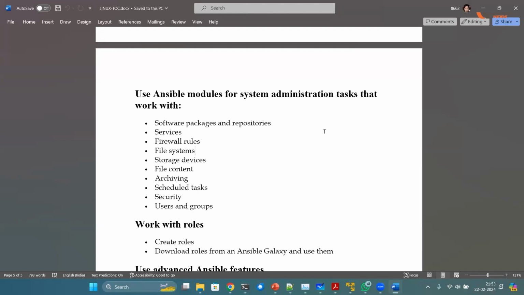Services, how to manage the services. Firewall, partitions, cron jobs, security, users and groups. Everything can be automated. Whatever is listed can be automated with certain modules. So we will learn all those modules. There are maybe 20 maximum modules which we need to learn. That's it.